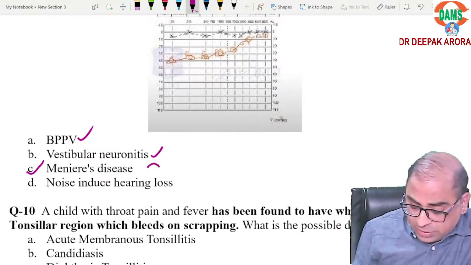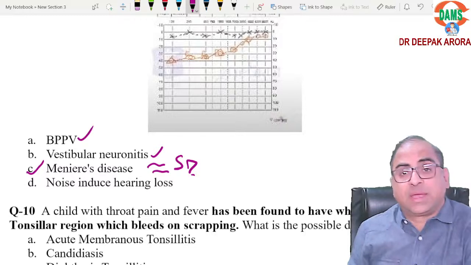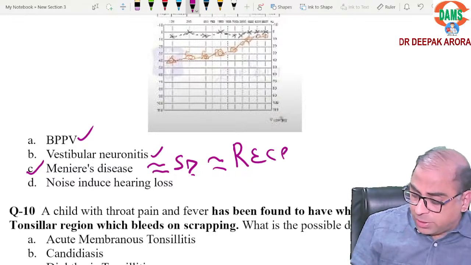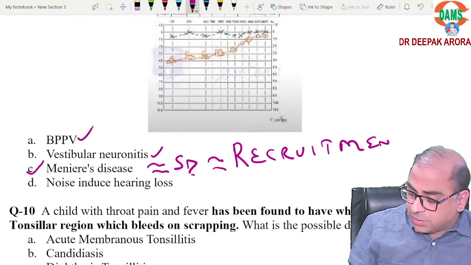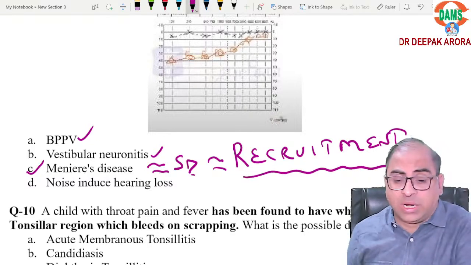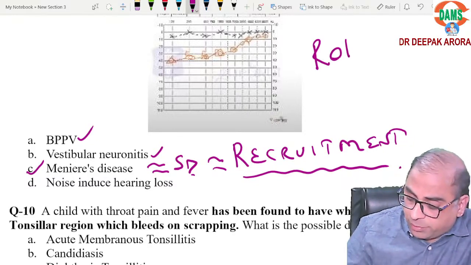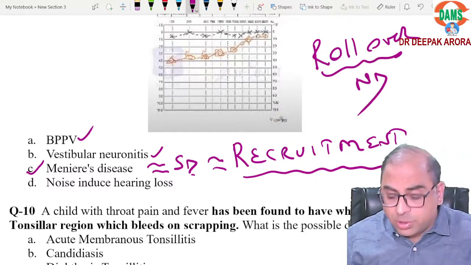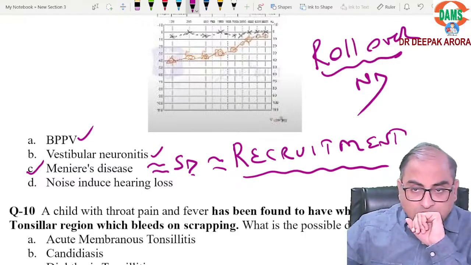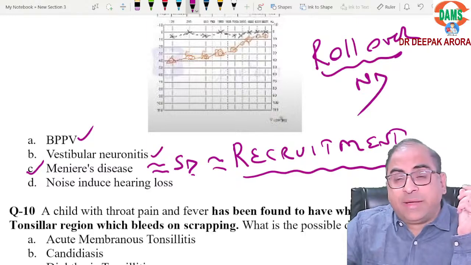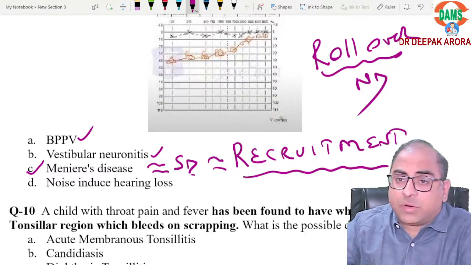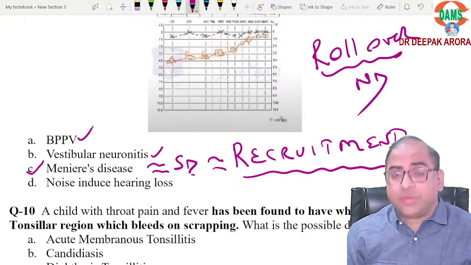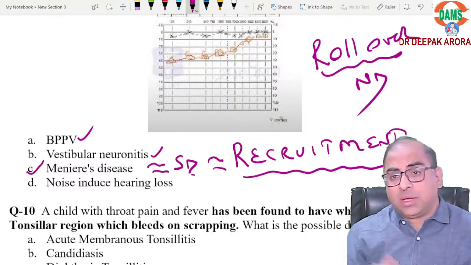Here, Meniere's is a good example of sensory deafness. And if it is a sensory deafness, what is the hallmark feature? Recruitment phenomenon. Beta, remember this too. In ENT, one is rollover phenomenon, one is recruitment. Rollover phenomenon is for neural deafness. Recruitment phenomenon is for sensory deafness. Rollover is a phenomenon of fatigability. Recruitment is a phenomenon of oversensitivity.